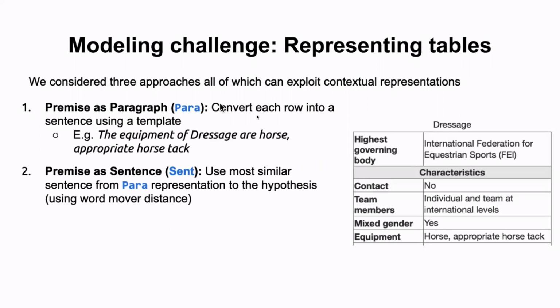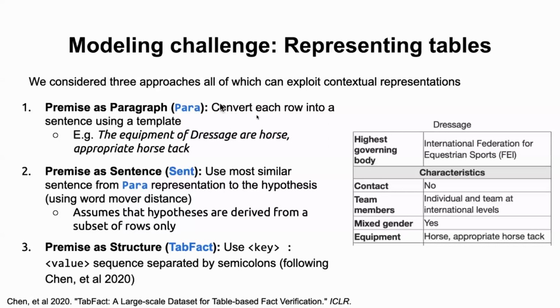The third and last is that we use a TabFact kind of baseline, where there is very minimal structure. We forget about the sentence structure. We just use the key value pairs of the table and represent that. Here we separate key and value by colon, multiple values by comma, and different rows or sequences by semicolon.